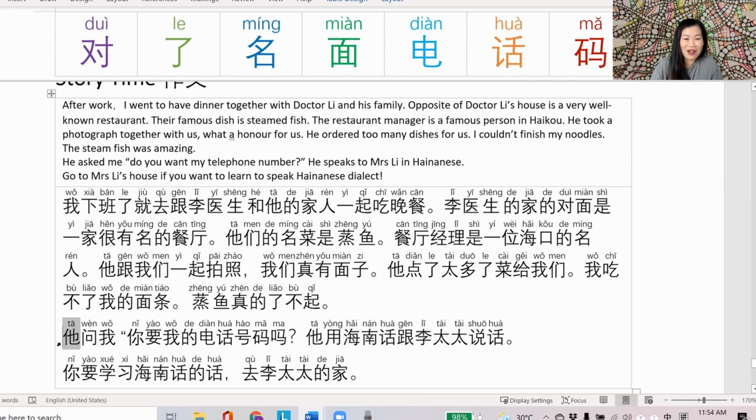Let's read that again. 他问我你要我的电话号码吗？That's better. 他用海南话跟李太太说话。你要学习海南话的话，去李太太的家。It's quite a tongue twister.